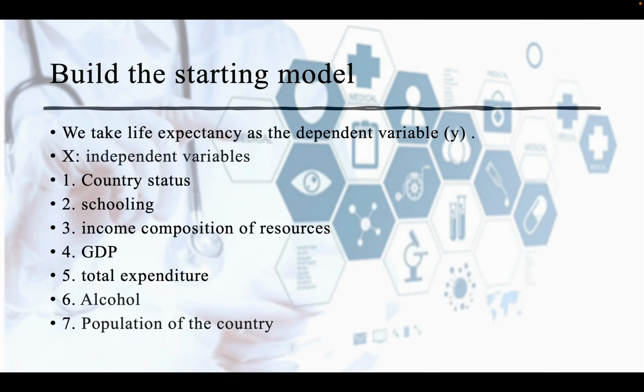For this model, we take life expectancy as the dependent variable y. There are 7 independent variables x. The first one is a categorical variable, country status, including developing and developed, 2 levels. Second, schooling. Third, income composition of resources. Fourth, GDP. Fifth, total expenditure. Sixth, alcohol. Seventh, population of the country.